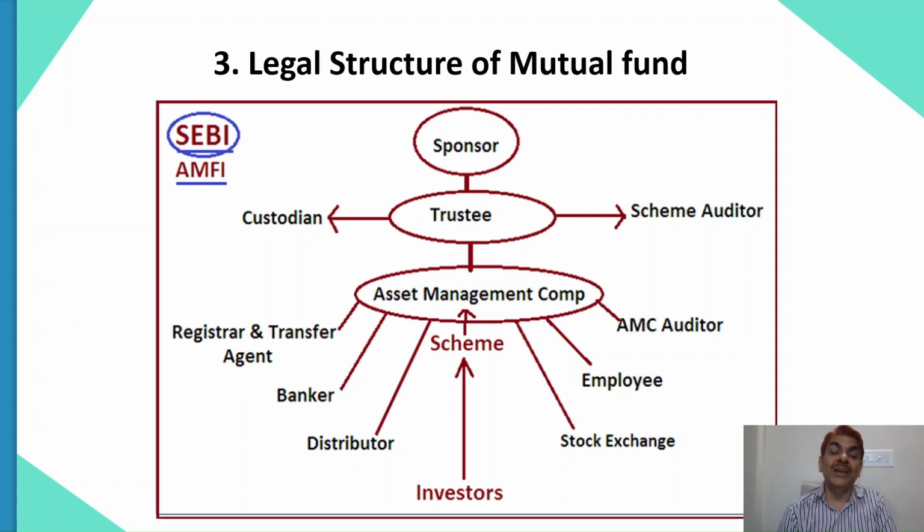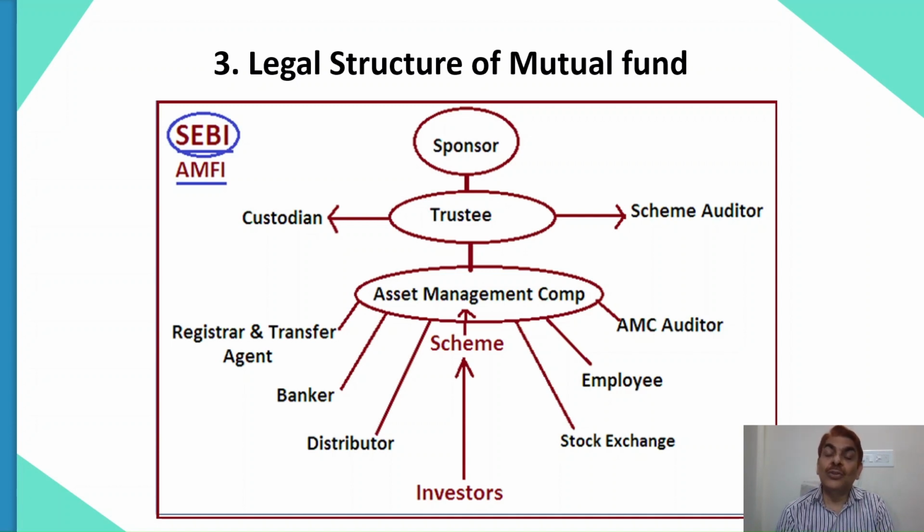And then of course you have AMC auditors. AMC auditors are the ones auditing the AMC's books. The AMC is a company, so like any company it will have auditors, and that auditor will be auditing the AMC company. Now you can see just above the AMC auditor, you have a scheme auditor. So what does he do? And then you have a custodian. What does he do? They are appointed by the trustees.